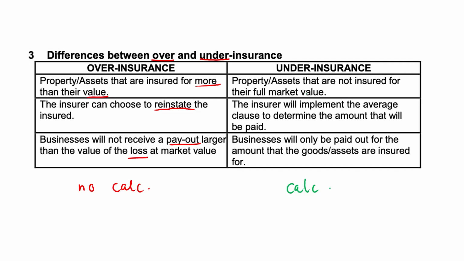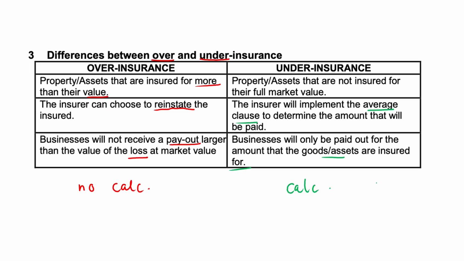Let's just say your business is worth 10 Rand. You've insured it for only 8 Rand. You can't get the full amount in the event of something going wrong. So it's going to be proportionate. The insurer will implement the average clause to determine the amount that will be paid. And businesses will only be paid out for the amount that the goods and assets are insured for.